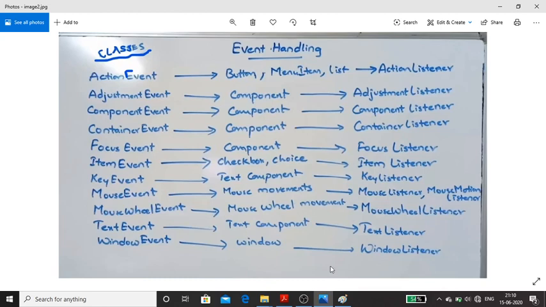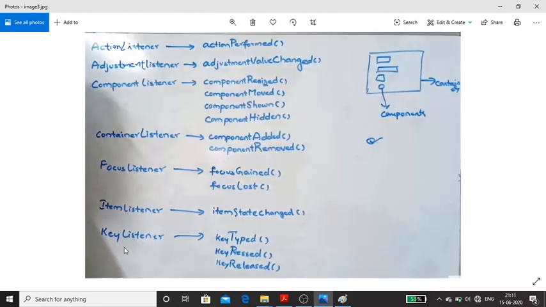And these are listeners. Listeners are interfaces. Sources are classes. Sources contain methods that generate events. Listeners contain methods, and since they are interfaces without any definition, we should define them according to our requirement.